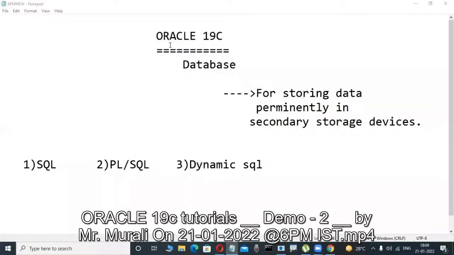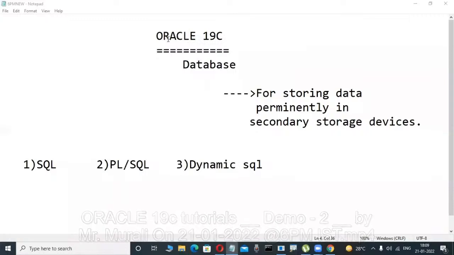These are the demo classes, not actual sessions only. Just for idea purpose, some concepts, idea purpose. I'm telling only those things, maybe 1 or 2 days, or 2 or 3 days. That's all. Enough. Actually, if anybody did not attend yesterday's class also, not a problem. Just observe it.